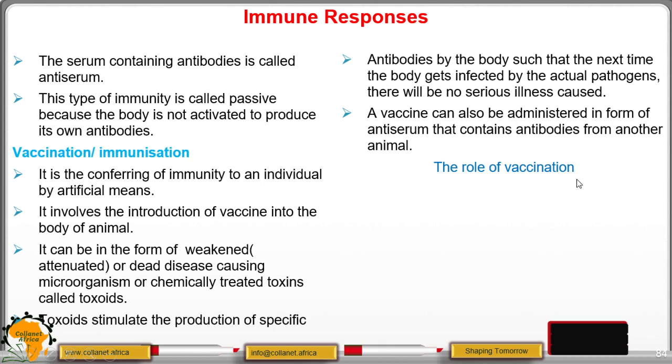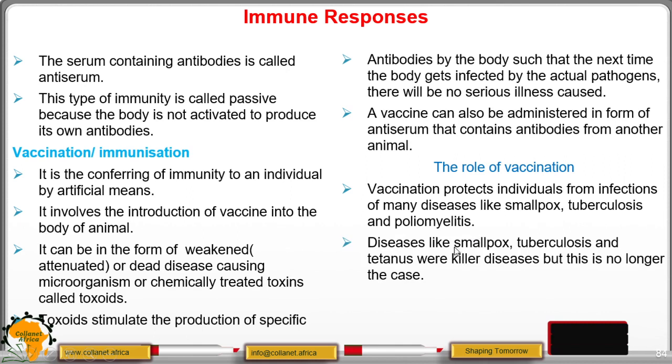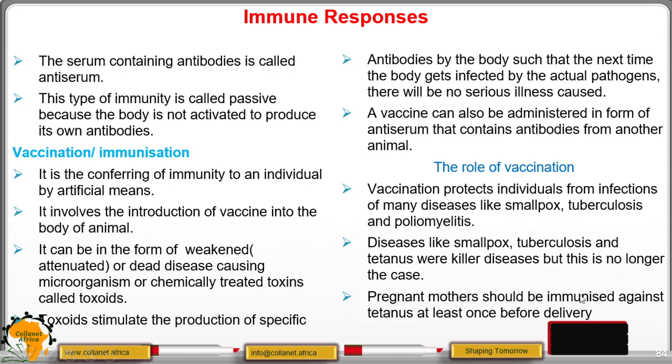So how is vaccine important? It protects individuals from infections of many diseases like smallpox, TB, and even polio. Diseases like smallpox, TB, and tetanus were killer diseases in the past, but that is not the case unless mothers do not take their children to receive the vaccine. Pregnant mothers should be immunized against tetanus at least once before delivery. That is also very important.